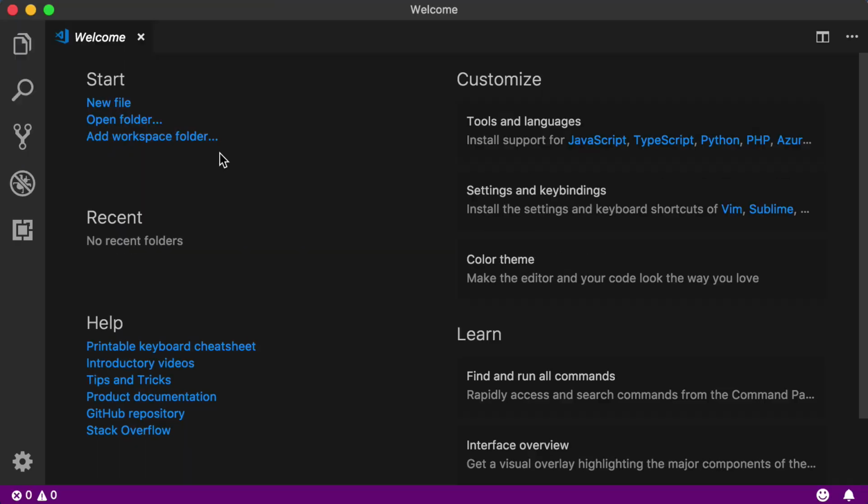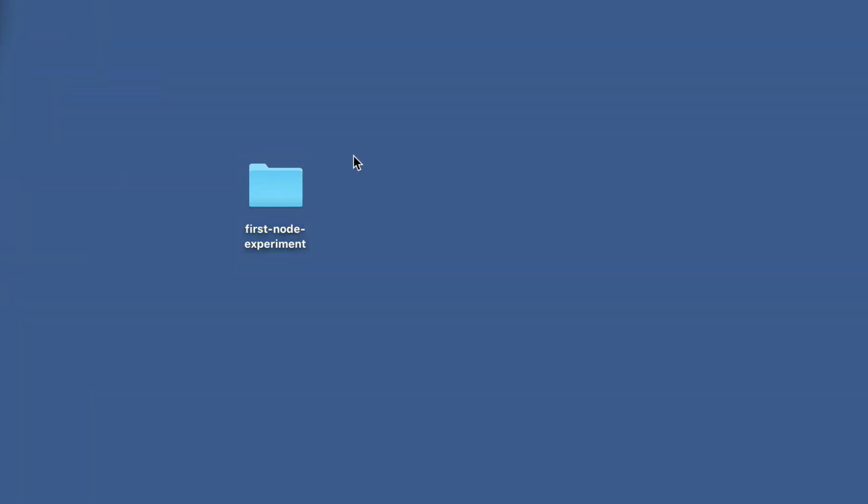Or an even easier way is just in Windows or Mac to find that new folder that you created, and you can just drag and drop the new folder onto VS Code. So if you're on Windows, you can just drag this folder onto the VS Code program window, or if you're on Mac, you can drag your new folder onto the VS Code icon in your dock.